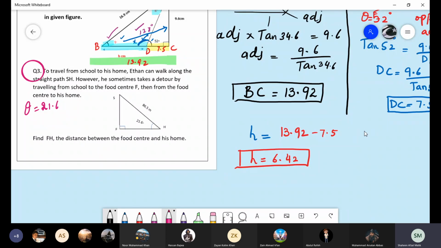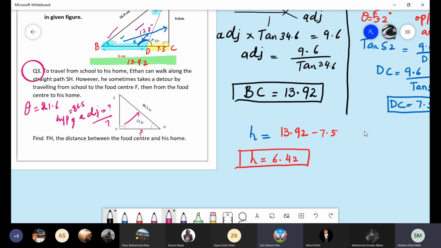And you can see very easily we want to find FH. So FH means we have the hypotenuse, 86.5, and we want to find the adjacent.